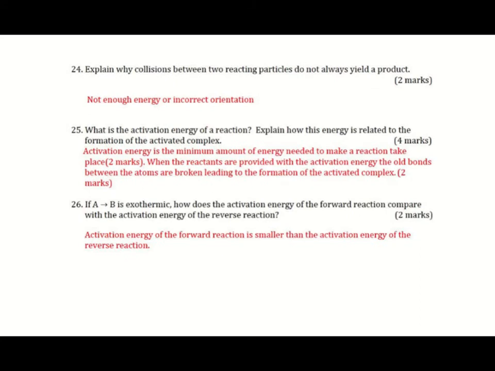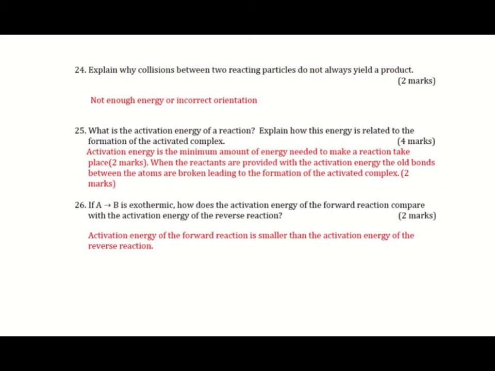The coming 3 questions are theory questions. They don't involve calculations. Question 1. Explain why collisions between 2 reacting particles don't always yield a product. Yield means produce. Why does the collision sometimes not result in the formation of a product?